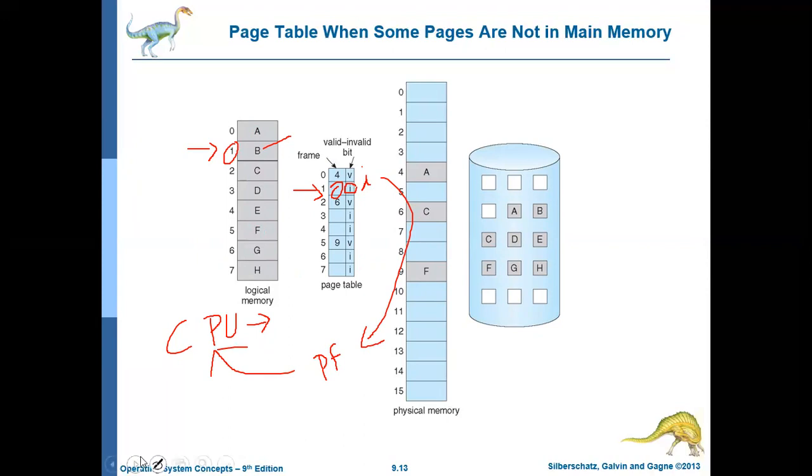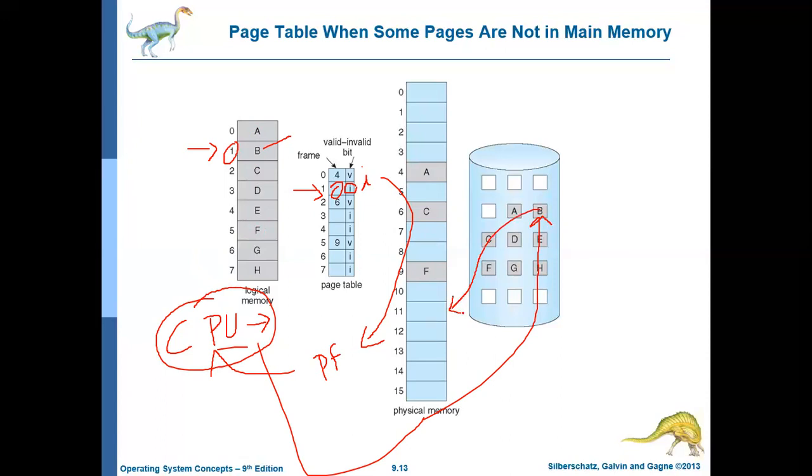Once that trap is created, the CPU will fetch the respective page, in this case page B, from the hard disk, and move it to the main memory. Some frame will be allocated for that.